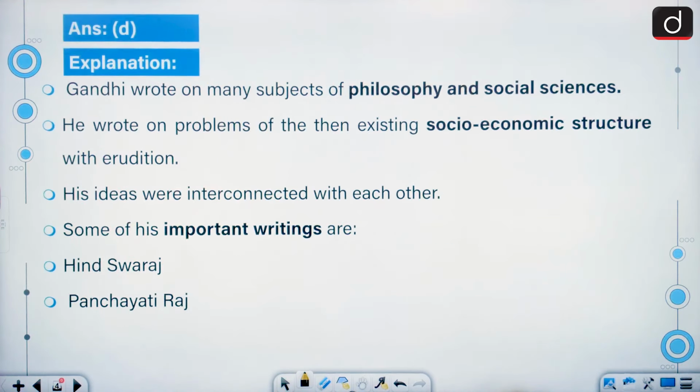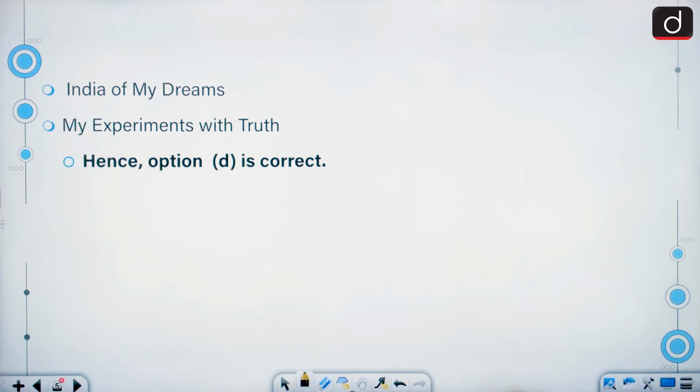Gandhi ji wrote on many subjects of philosophy and social sciences. He wrote on problems of the then existing socio-economic structure with erudition. His ideas were interconnected with each other. Some of his important writings are Hind Swaraj, Panchayati Raj, India of My Dreams, My Experiments with Truth.